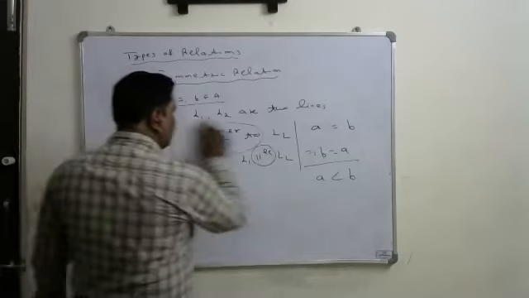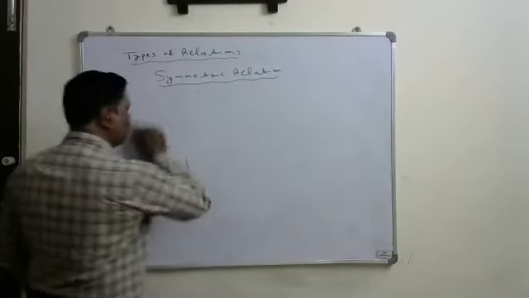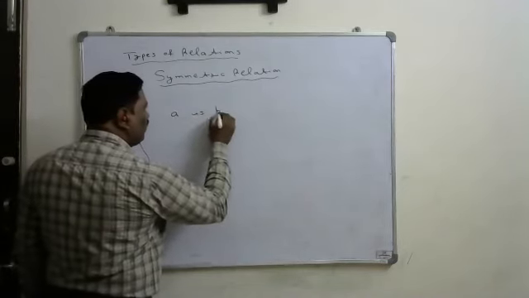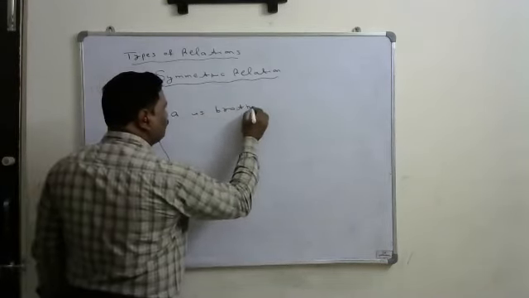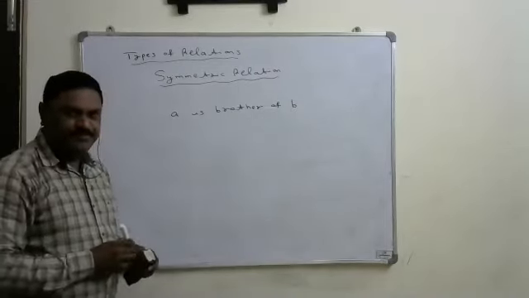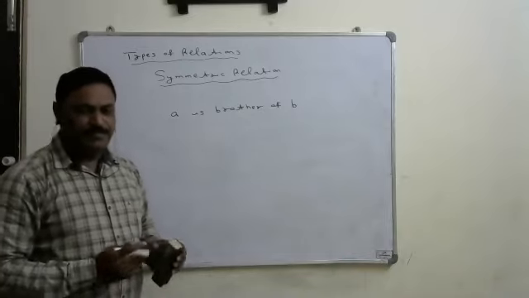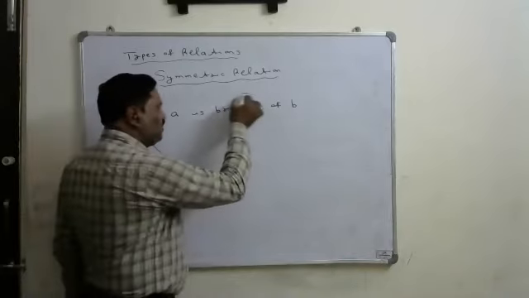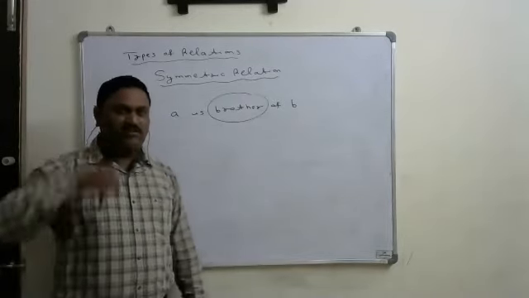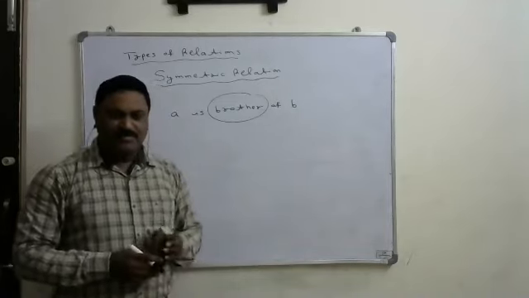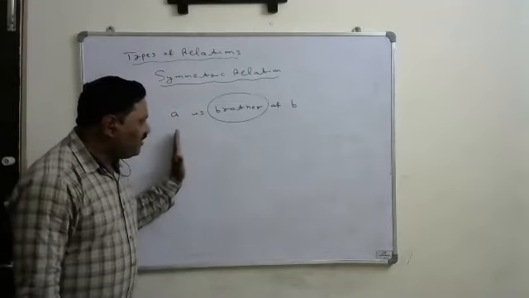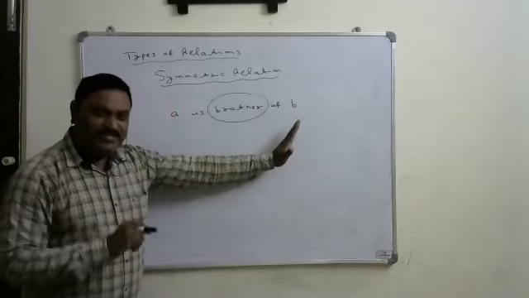Similarly, suppose you consider the family relations, let us assume that A is brother of B. A is brother of B. Is it a symmetric relation? Suppose the relation is brother. A is brother of B. Is B brother of A? Yes. No. हर बार नहीं नहीं, B is not always a brother of A, since A can be a girl.